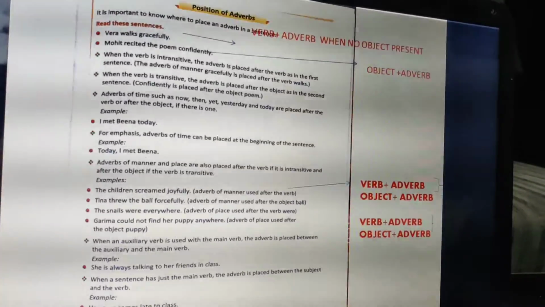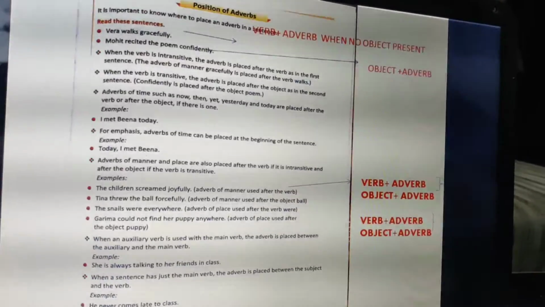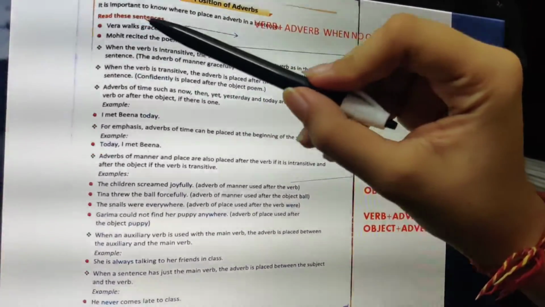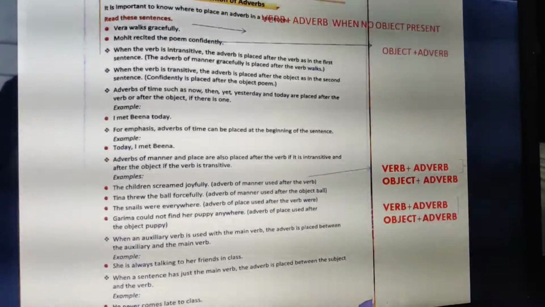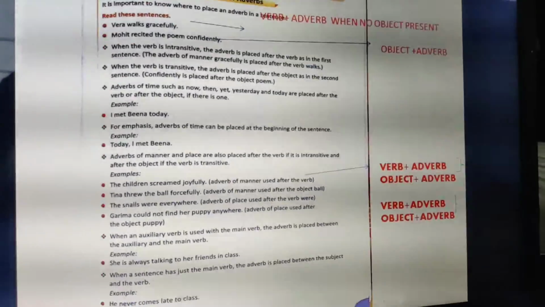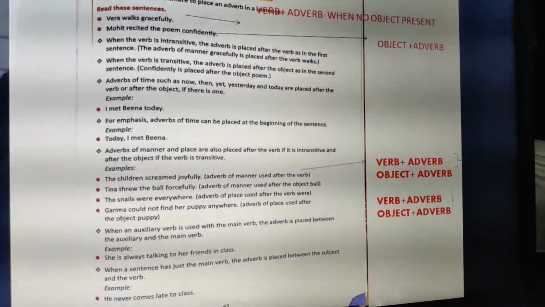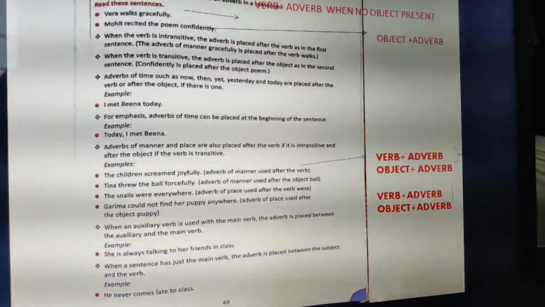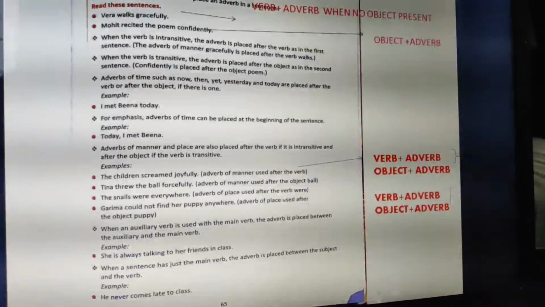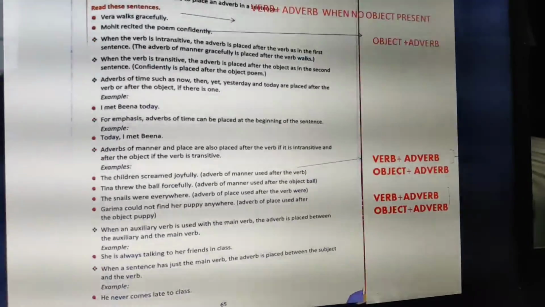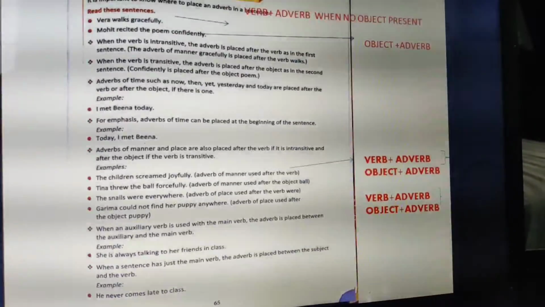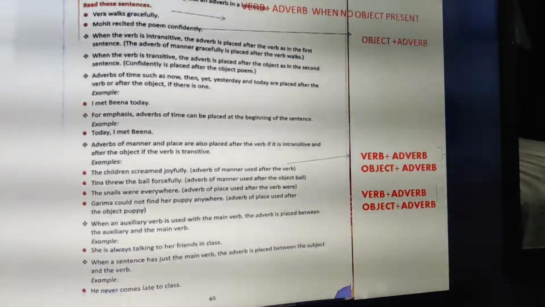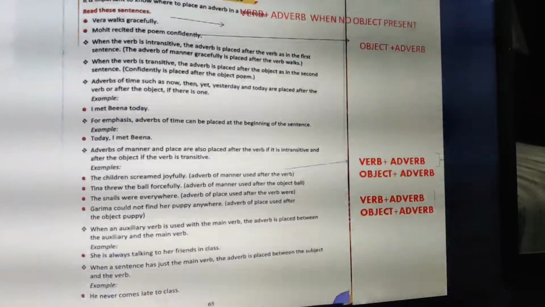The first sentence is Vera walks graciously. Now if you see walks graciously, is it a transitive or an intransitive sentence? Now I give you a quick revision. What is transitive and intransitive? Transitive is where, when the action is taking place, the receiver of the action, that is the object, is present and receives the action. Whereas in intransitive, the receiver of the action is not present.